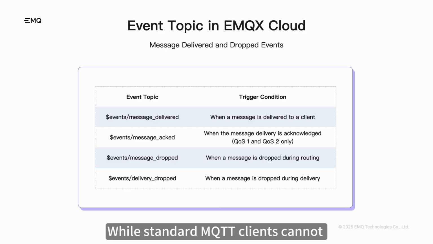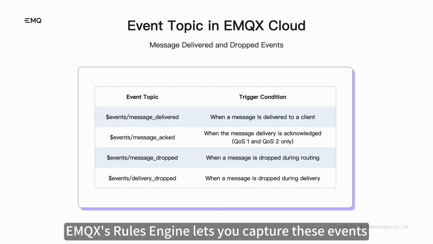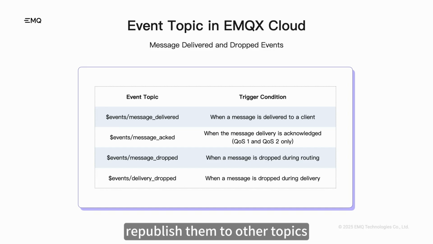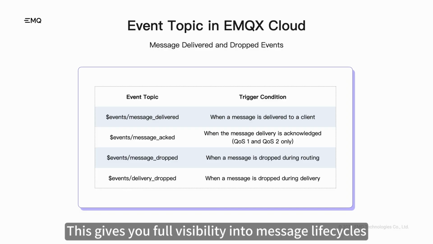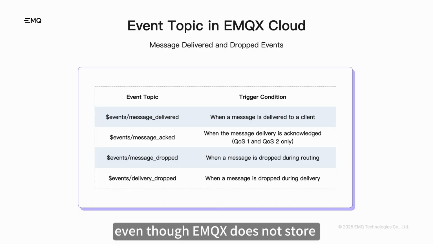While standard MQTT clients cannot subscribe to these topics directly, EMQX Rules Engine lets you capture these events, republish them to other topics, store them in a database, or integrate them with external systems for real-time monitoring and analysis. This gives you full visibility into message lifecycles, even though EMQX does not store message history by default.